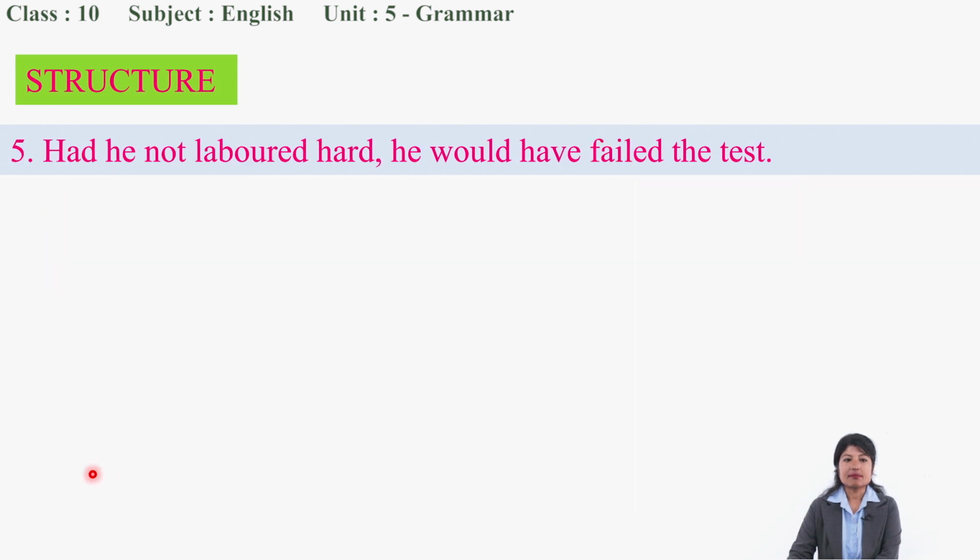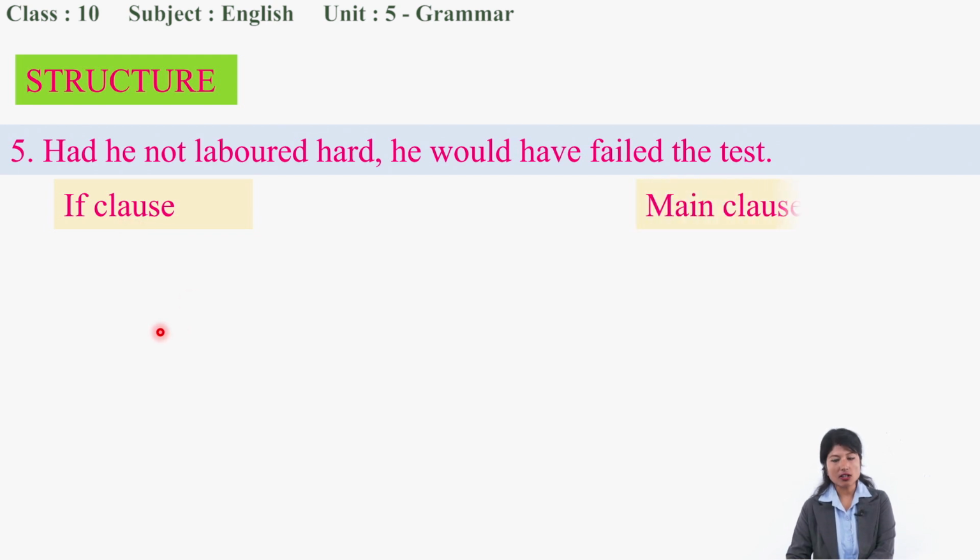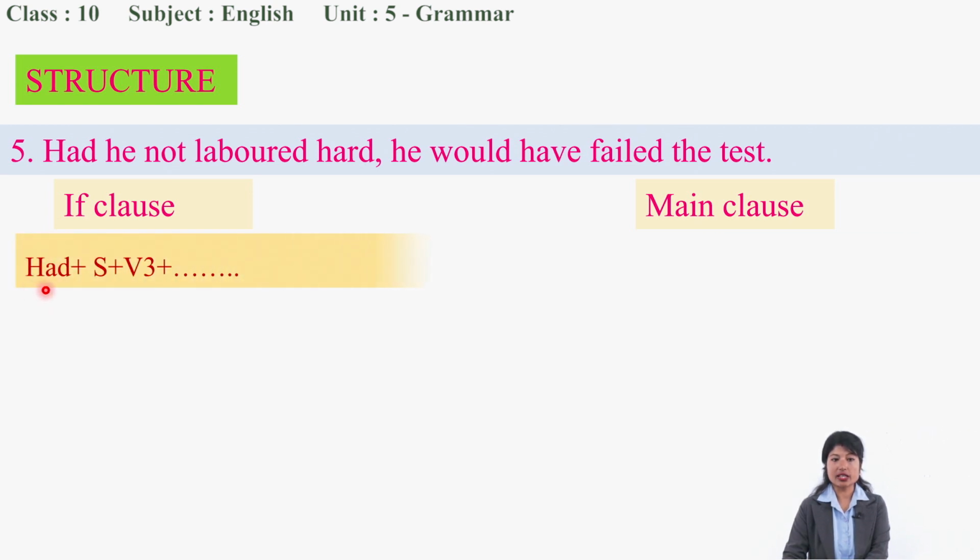The next example: had he not labored hard, he would have failed the test. Let's study the structure of this conditional sentence. What would be the main clause? We have an if clause and then a main clause. Our if clause starts with had, subject, V3.